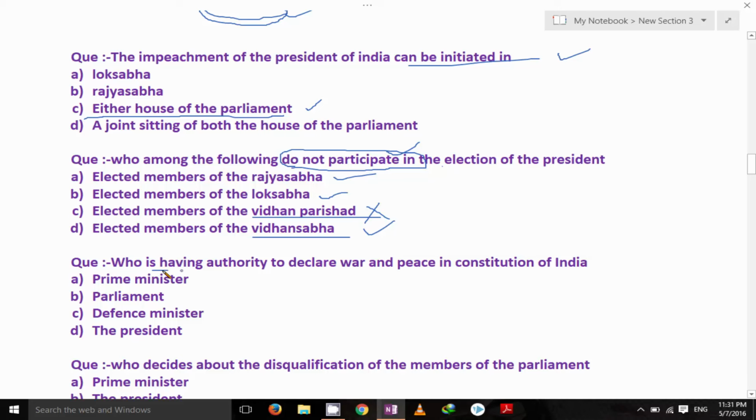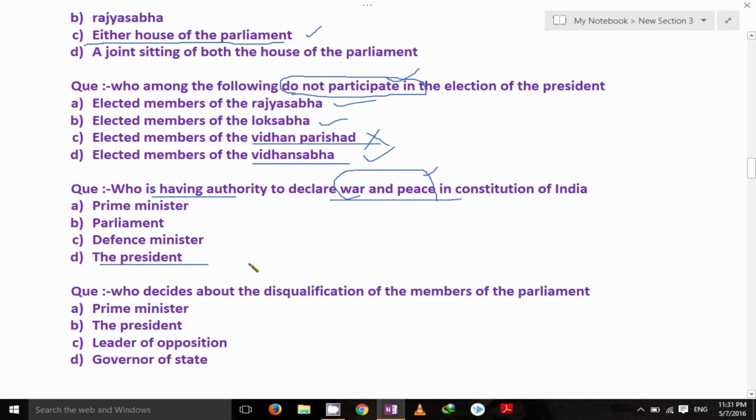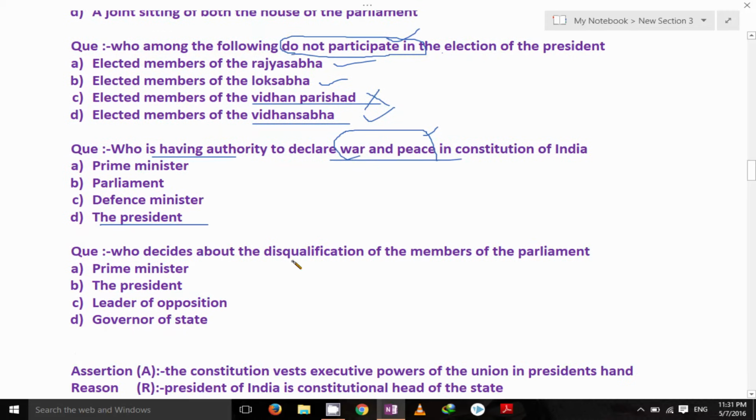Then who has the authority to declare war and peace? Who is the ultimate authority to declare war and peace in the Constitution of India? He is the president. Next, who decides about the disqualifications of the members of the parliament? Who disqualifies the members of the parliament? He is the president, with the advice of the Prime Minister.